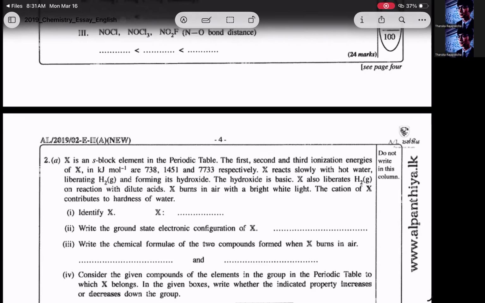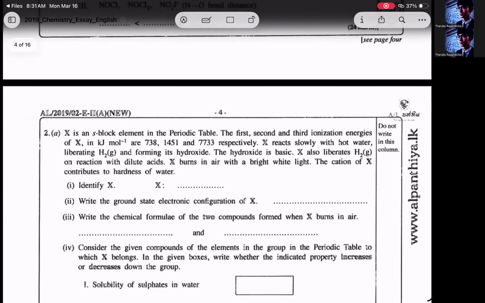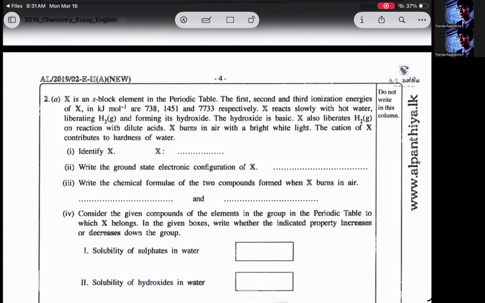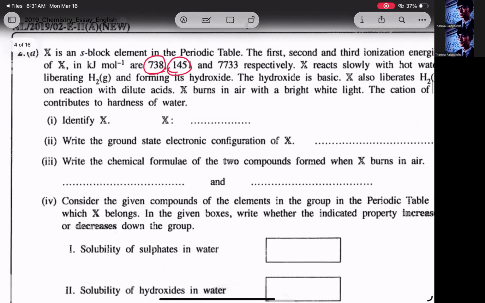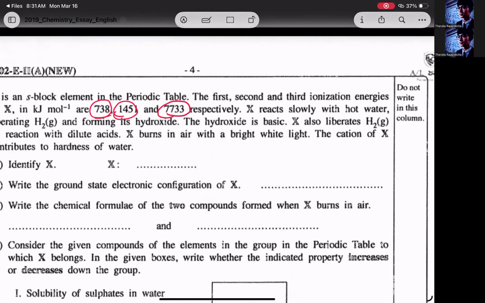You are joining with the 2019 Inorganic Structured Essay question. Here, X is an S block element in the periodic table. The first, second, and third ionization energies are 738, 1450, which are small differences in values. And then finally, you have 7733, which means that's a big value. So, first electron, second electron, and the third electron has a large value. That means this gap tells that this element is a group 2 element, right? This element is a group 2 element.